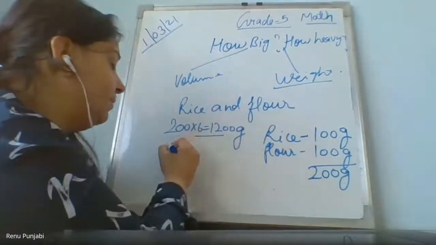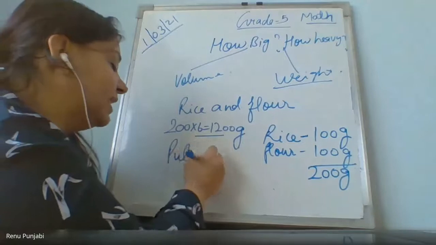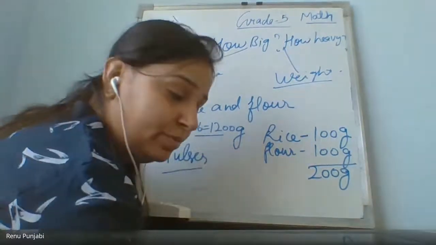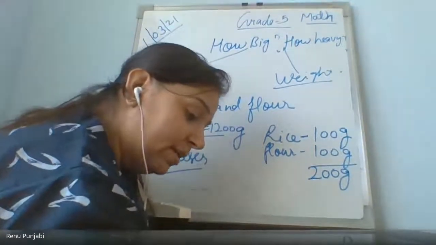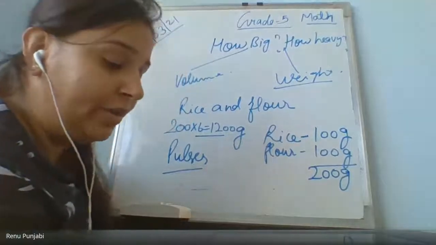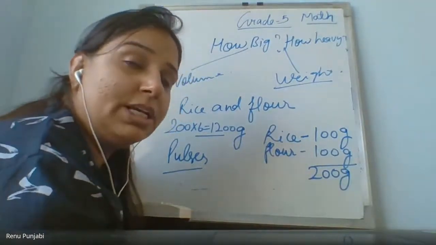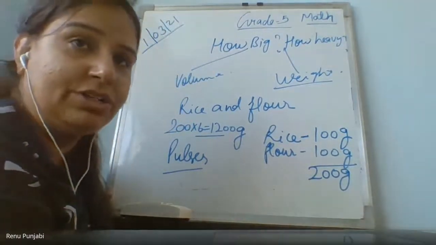Next is about the pulses. Find out about the pulses and write in your textbook. Pulses are 1/3 of the weight of rice and flour. Children, we have done fractions also.